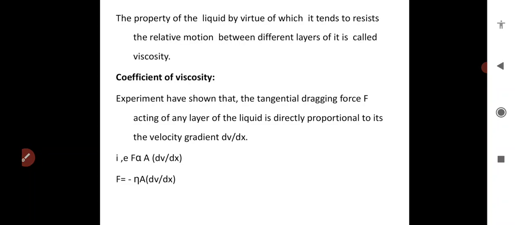So this is the discussion of viscosity and other terms today. In the next class we will discuss the Poiseuille formula for the steady rate of flow of a liquid in a horizontal capillary tube. That is a 7 marks derivation part.